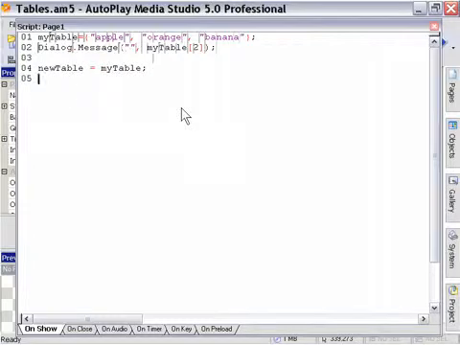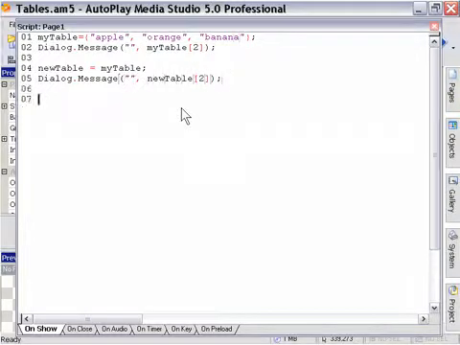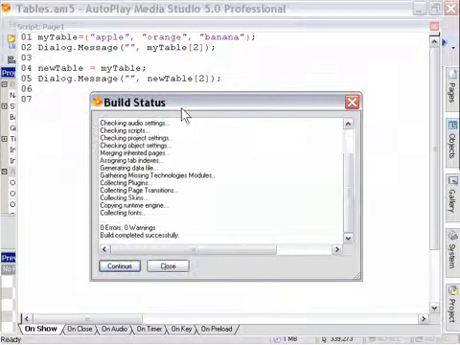We'll insert another dialog message box here so that we can compare our values. I'm going to again leave the title portion blank, and in the body portion I'm going to refer to the second element of our new table. So again numerically with the number 2. Now everything seems fine up till here. We can go ahead and preview this and see how it works.